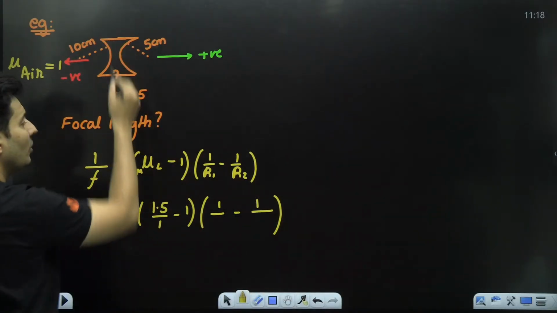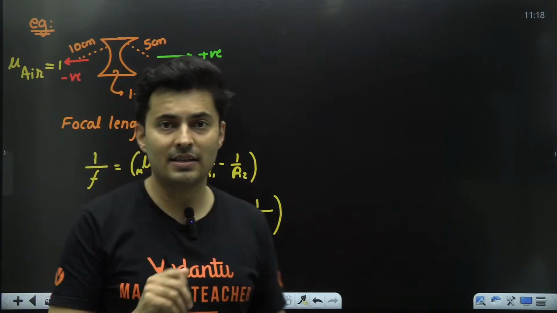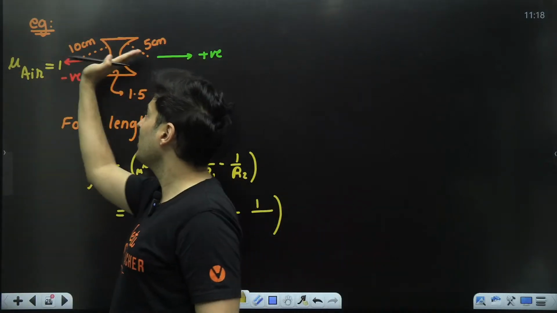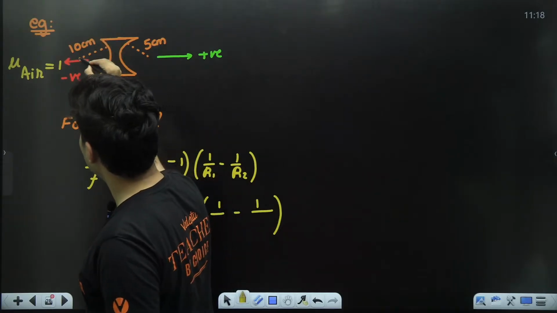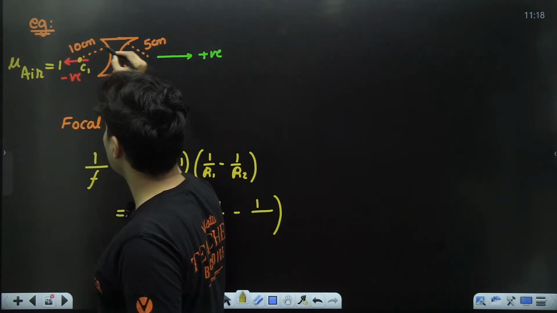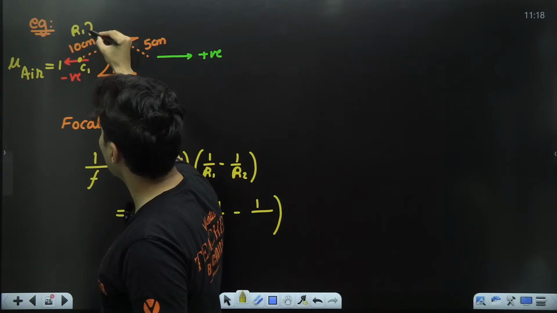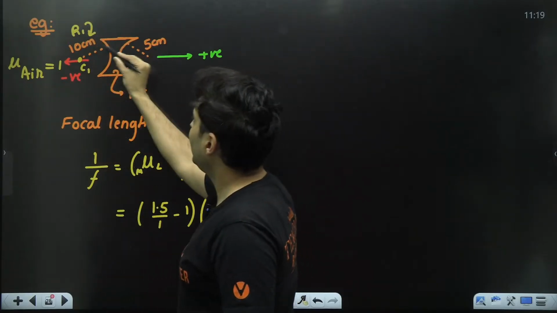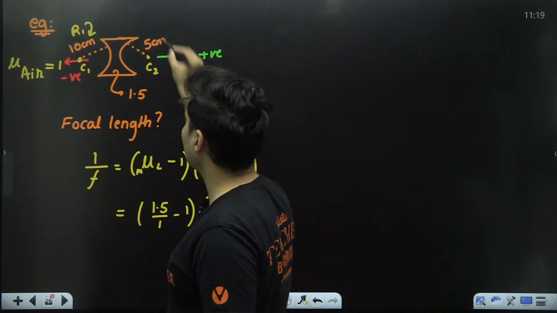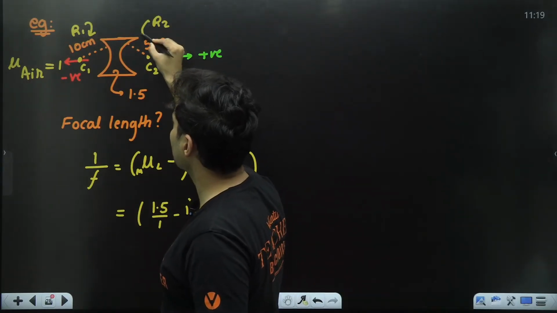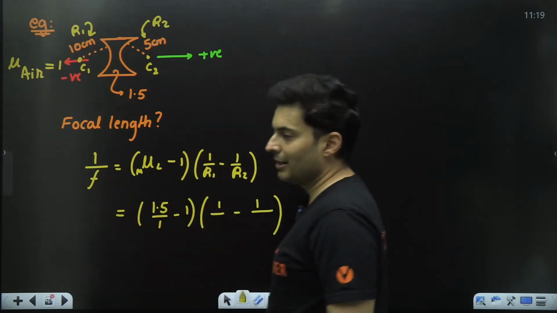For that, you should know who is the first surface, who is the second surface. If the light rays are coming from here, this is the first surface. So, therefore, this would be center of curvature 1 and this would be R1. If light rays enter this surface next, this would be the second center of curvature. That means the second radius of curvature will be 5 centimeters.